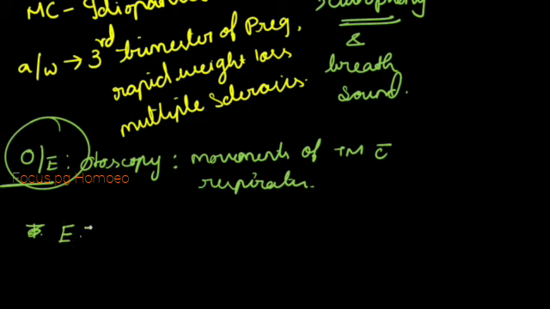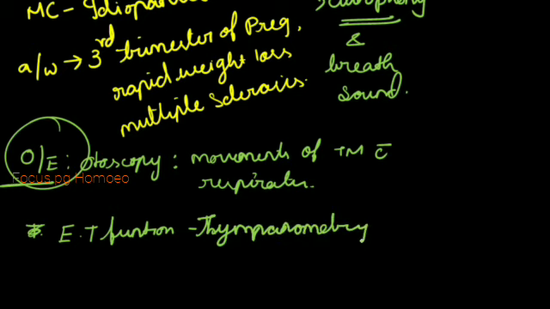So if we are testing for the eustachian tube function, the best test is tympanometry. Tympanometry. So try to remember this, doctors. I am just going very briefly so that you can get the things which you need to study for the MCQ purpose. And now we are ending the diseases of external ear.